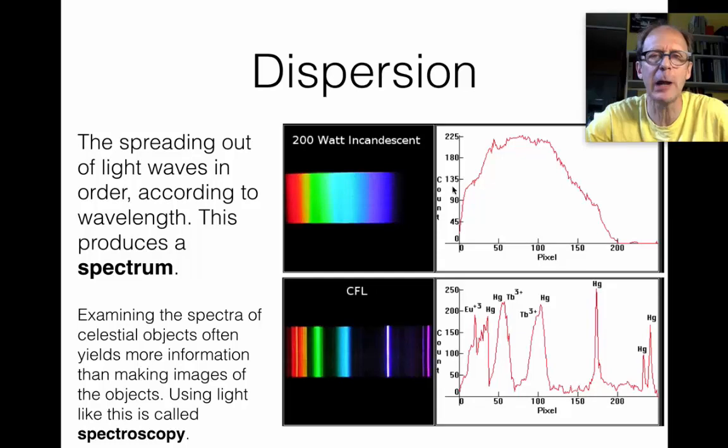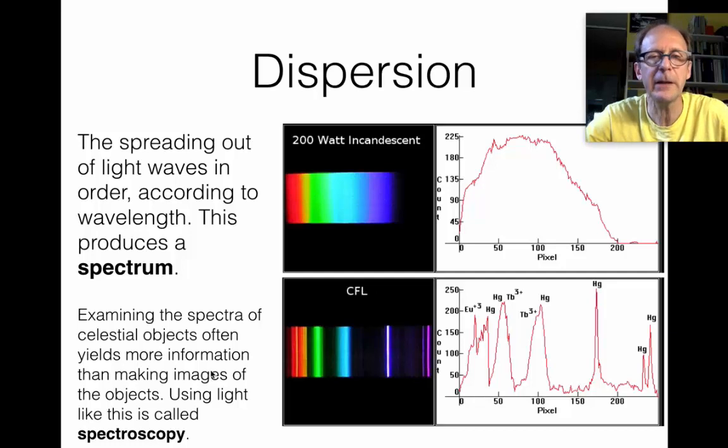If we were to graph that, this vertical axis is brightness, and this horizontal axis is the pixel value across here, you would get this wide swath. Not all the colors are equally bright, but nonetheless you have all the colors of comparable brightness. So that's called a continuous spectrum.